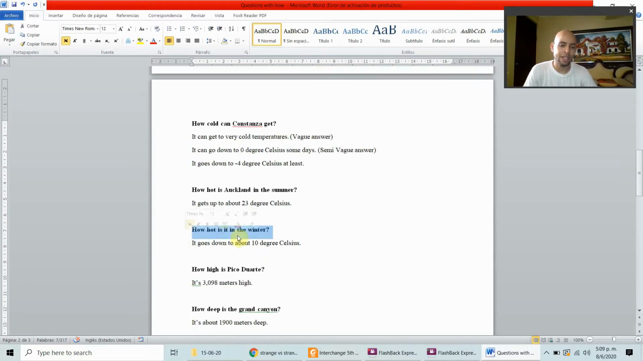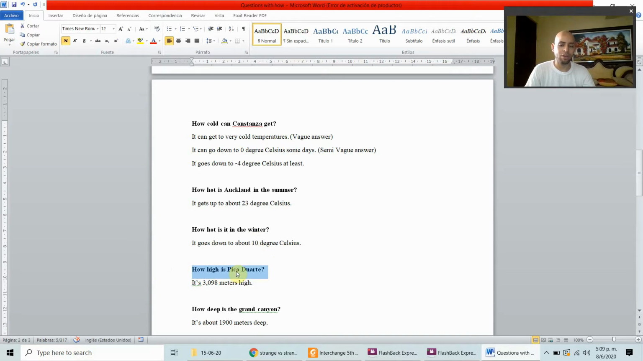How hot is it in the winter? Still talking about Auckland. How hot is it in the winter? Well, it goes down to about 10 degrees Celsius. So it doesn't go below that. It doesn't go below this temperature. It doesn't go below 10 degrees Celsius.